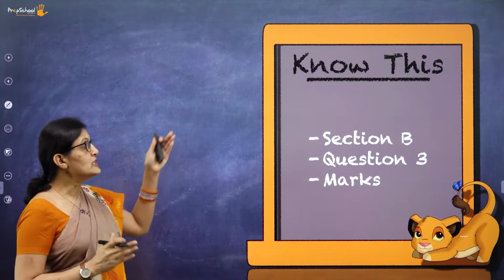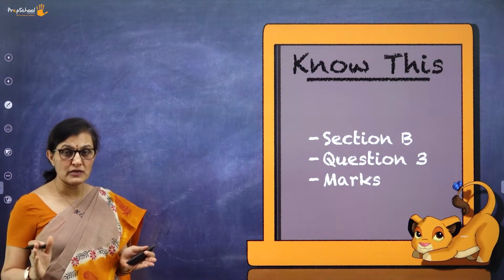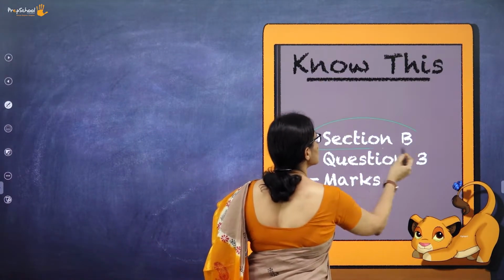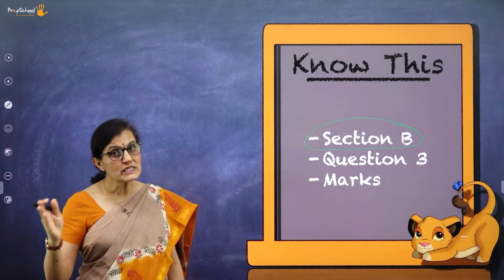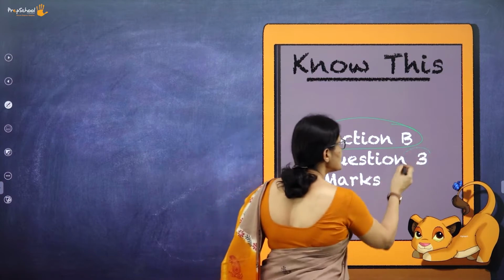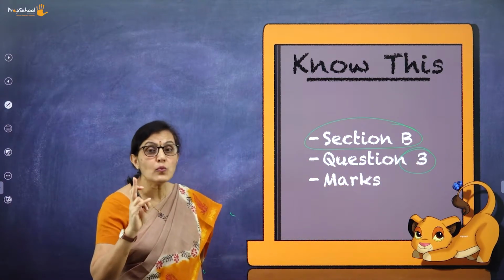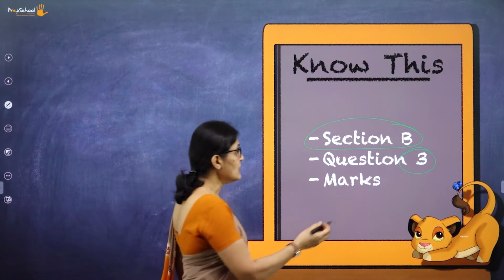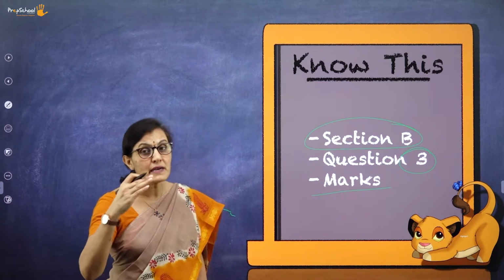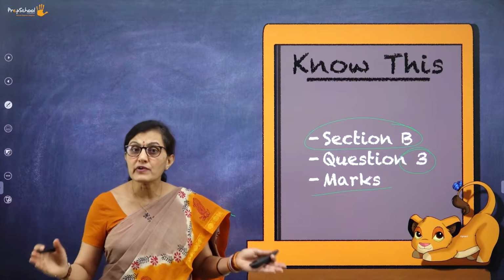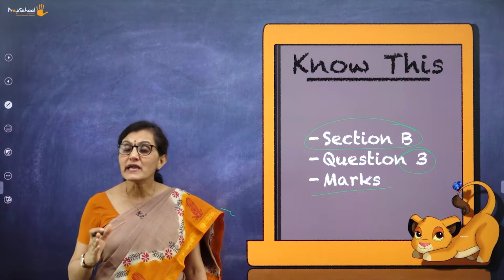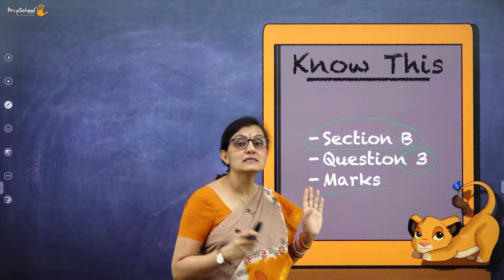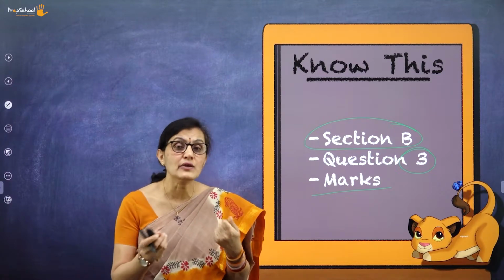So with that, you need to know that the sentence formation is a part of your grammar. Where does it come? It comes in your section B. Remember, it comes in your section B. And then it is a third question. When I say that, is it only one question? No. It could be third, fourth, fifth. Do not know. Also, the marks allocated, definitely it will be 10 to 12 to 14 marks. Let me be very frank, because this time there is a change in the syllabus, I won't be able to tell you all perfectly what is the marks allocated and how many questions you can expect.